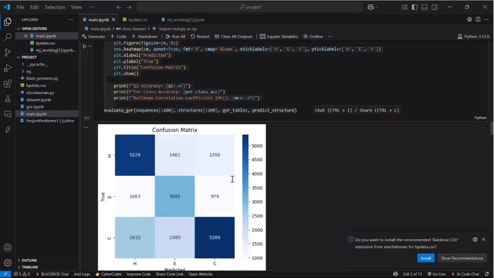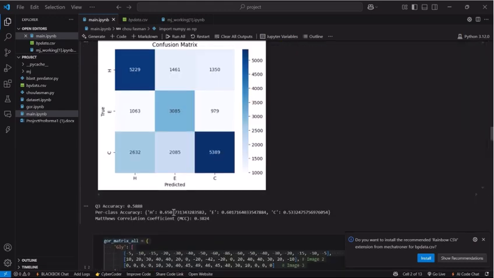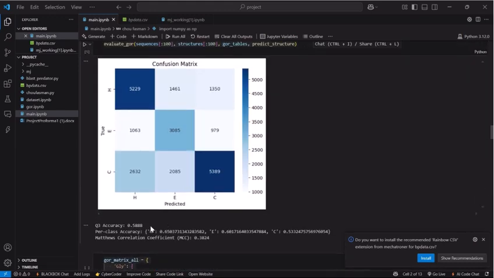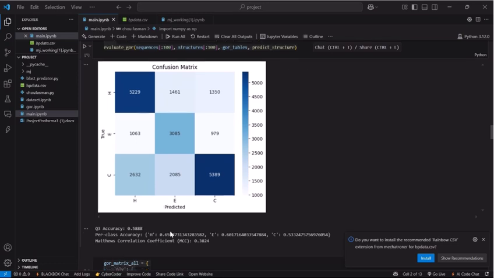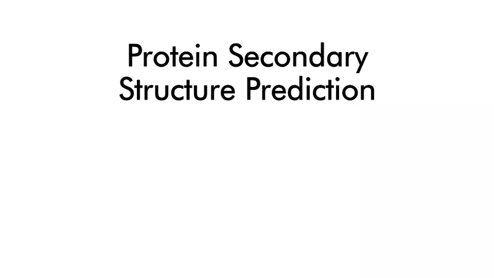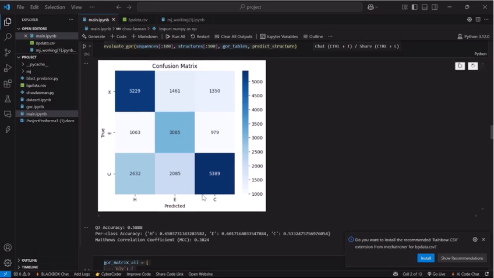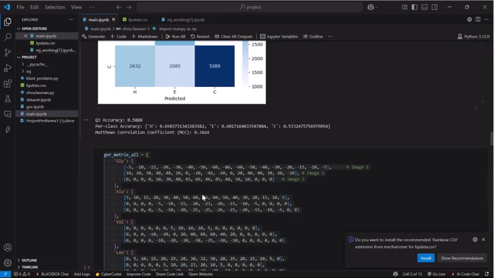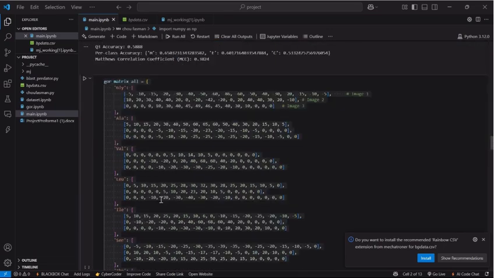The accuracy I have got for the GOR is almost 60%, with Matthews correlation coefficient as 38%. Per-class accuracy is, for H I got 65%, for E I got 60%, and for C I got pretty low, 53%. Along with the data-driven GOR model, I implemented a second version using the original matrix from the published literature.